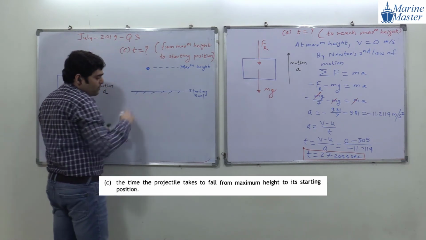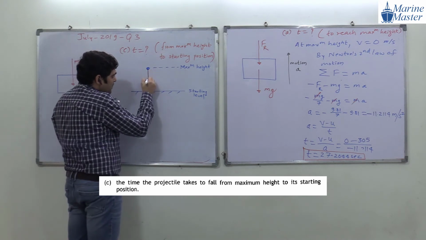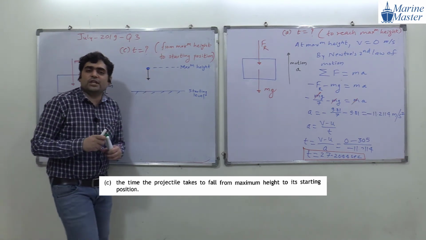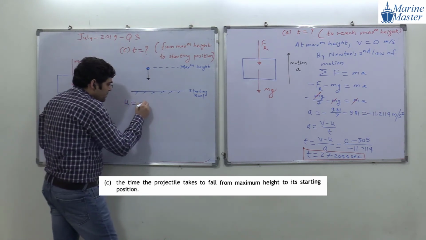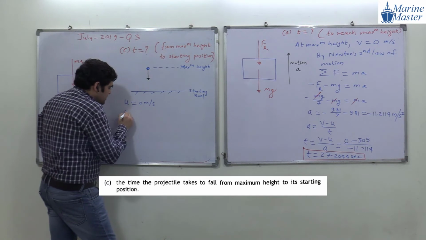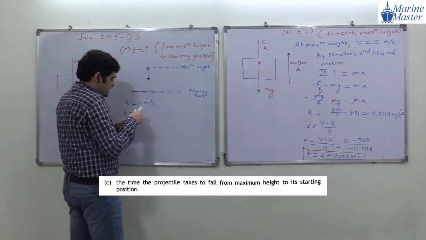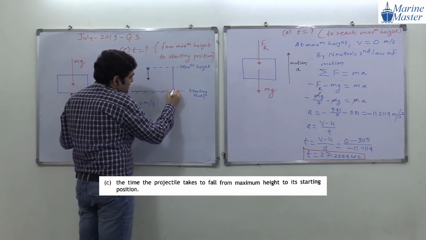And the projectile is coming down. So what will be the initial velocity in this motion? Here it is 0 meters per second. What will be the displacement in this scenario? What is this distance, guys?